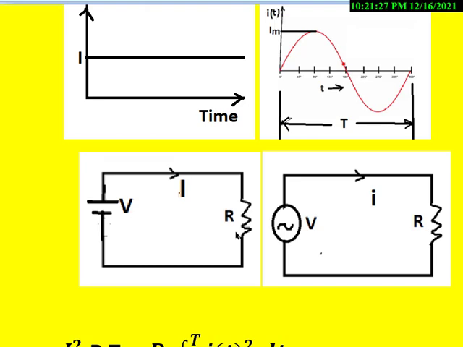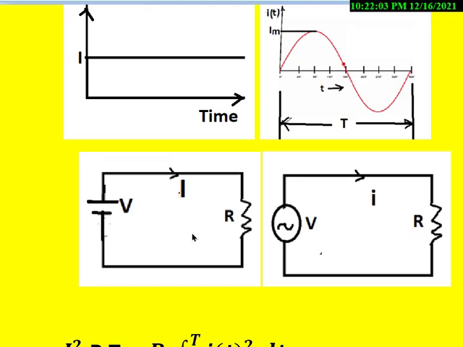Let us assume a DC voltage capital V and the resistor is capital R, and then the current that flows here is capital I. Let us assume the current flows in this circuit for capital T time. Similarly, let us assume the same resistance value here also and connect the AC voltage v like this, and let us say the current flowing is small i, and this current is allowed in this circuit for a time period called capital T.